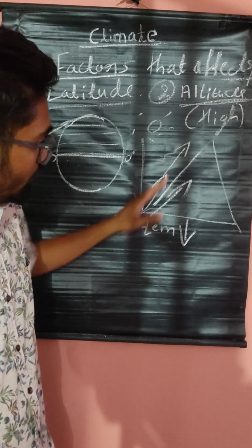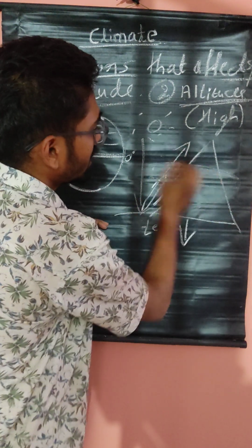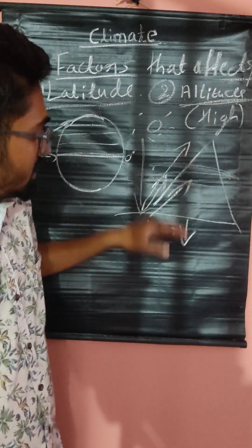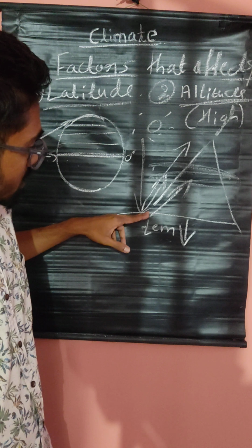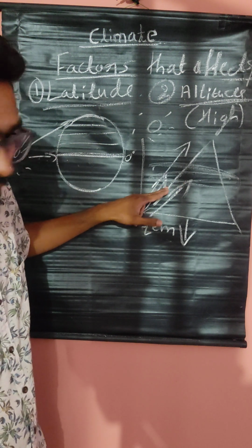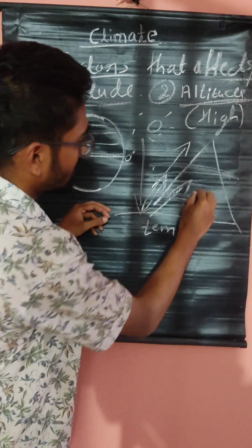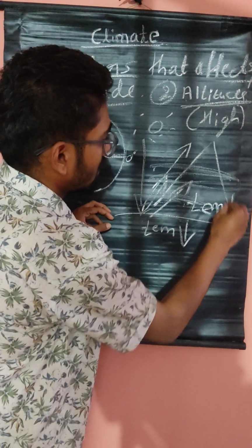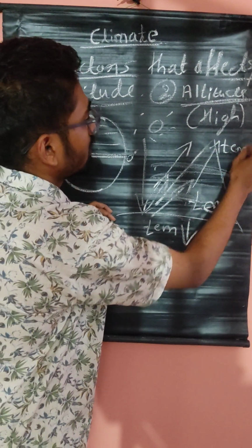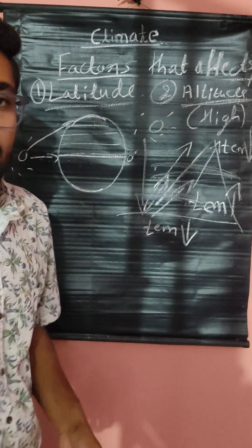The reflected rays will make the atmosphere hot. That's why when we are moving upside, we face less temperature, because near the earth the reflected rays' intensity is high. Near the earth the temperature is high, but when we are moving upside, the temperature decreases. This is altitude.